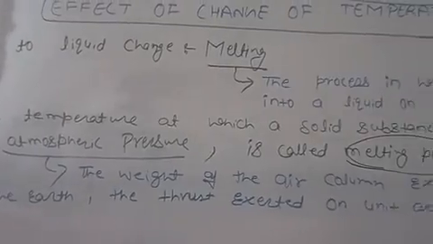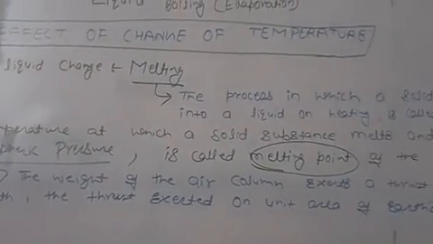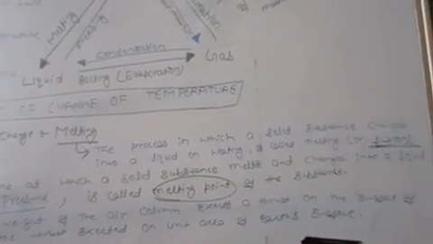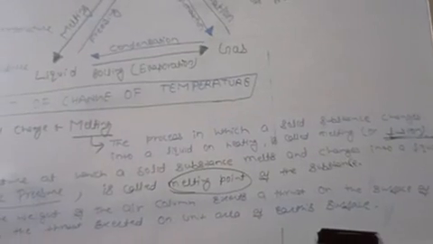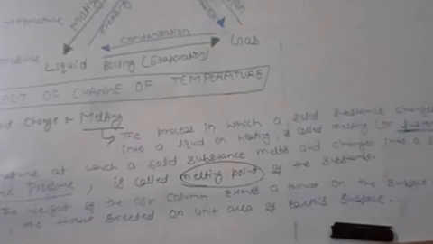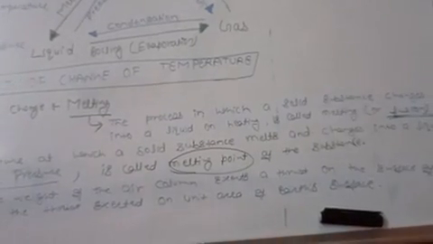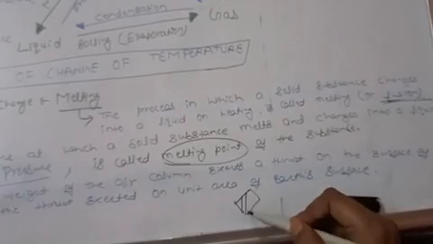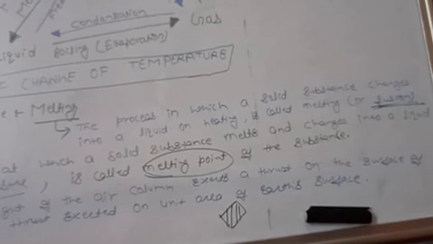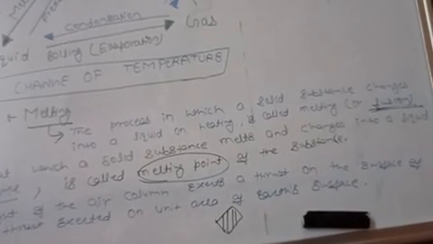And what is atmospheric pressure? The weight of the air column exerts a thrust on the surface of the earth. The thrust exerted on a unit area of the earth's surface is called atmospheric pressure.